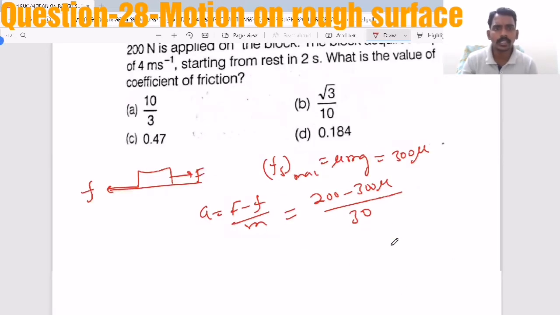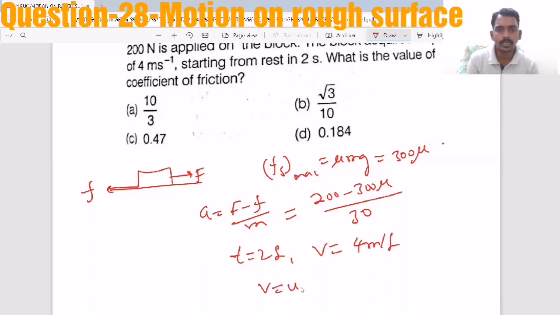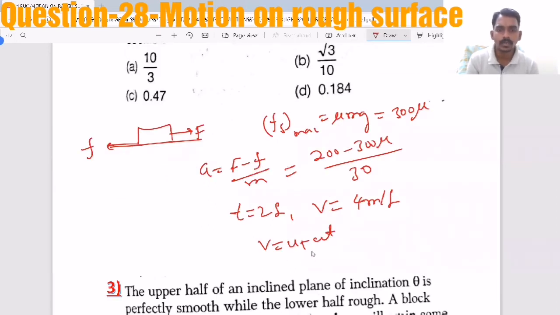Now using this acceleration, it acquires a speed of 4 meters per second in a time of 2 seconds. That means V equal to U plus AT. As it is starting from rest, U is 0, so A equal to V by T.